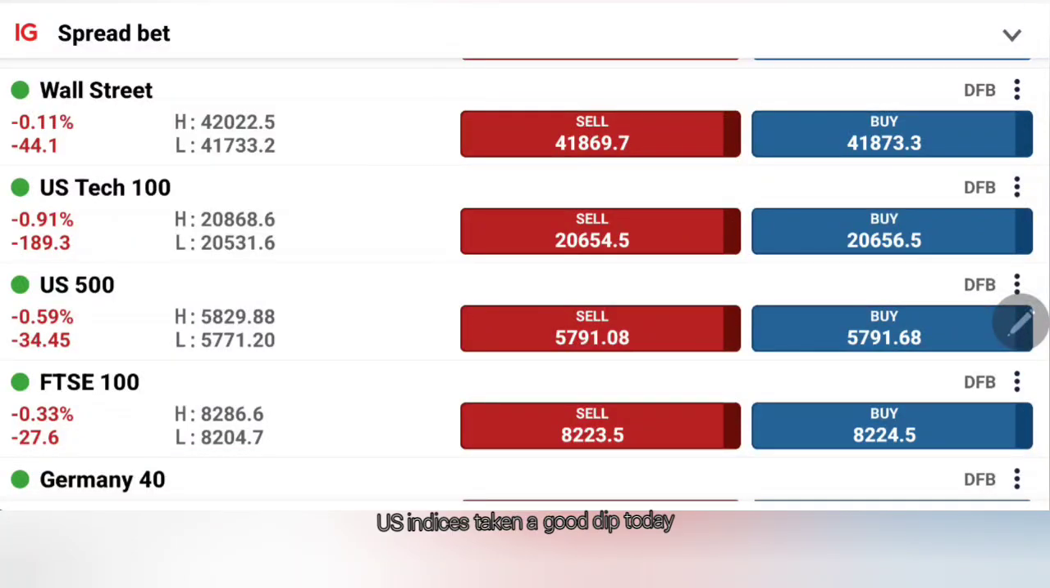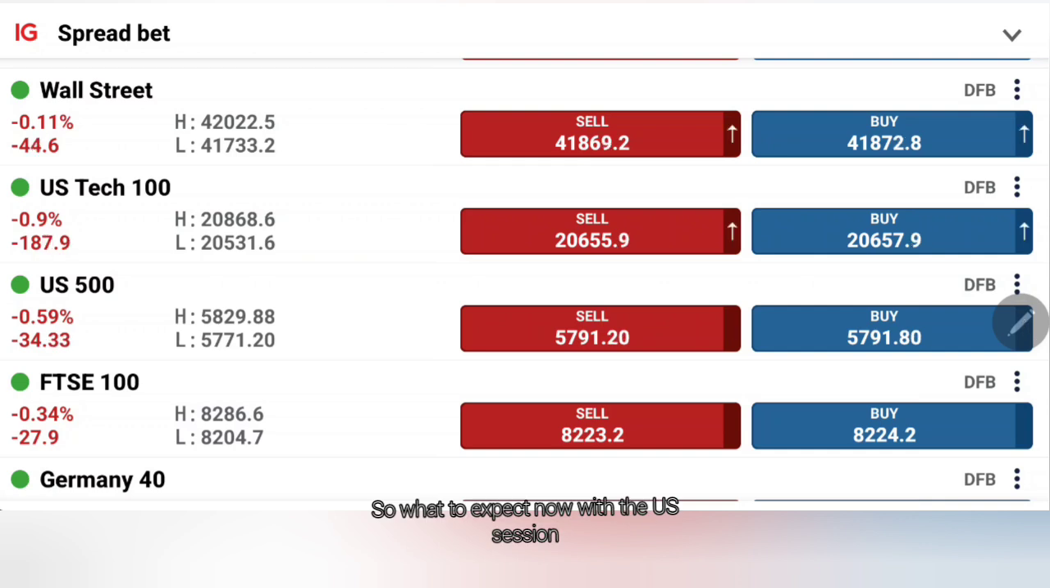US indices took a good dip today and are now trying to bounce back. We have seen S&P moving towards 5770, US 100 towards 2530, and US 30 towards 41730. So what to expect now with the US session? From the S&P, Nasdaq and Dow, we're going to see with the help of charts and indicators.